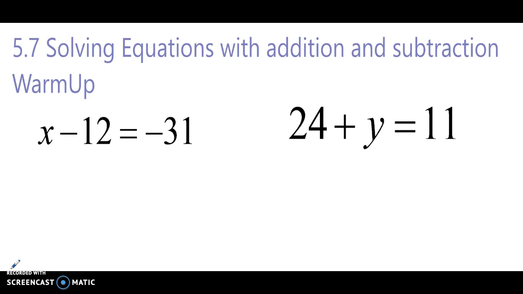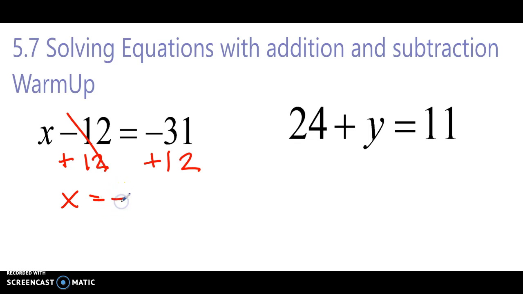If we have x minus 12 equals negative 31, we know we would have to undo the subtraction with addition. That means that these go away, and we're left with just x. Now we have a negative and a positive, so that means we need to subtract the absolute values and then keep the sign of the bigger number.